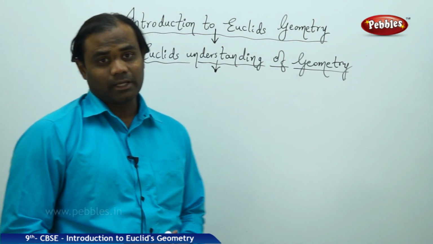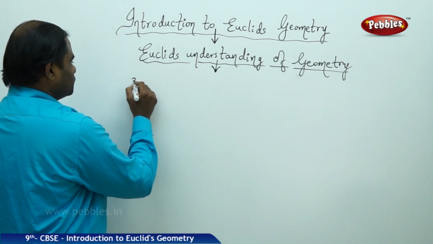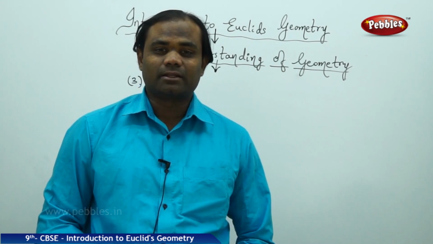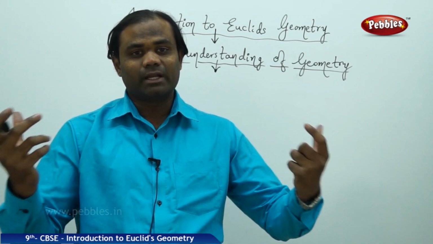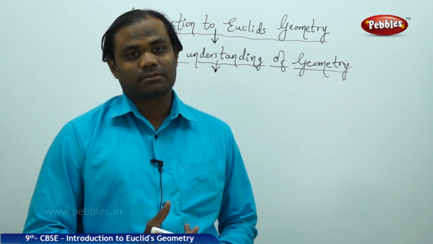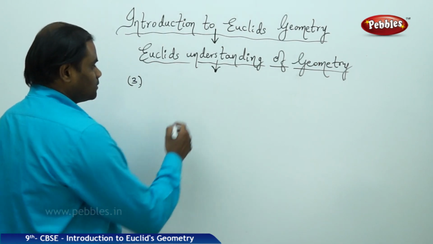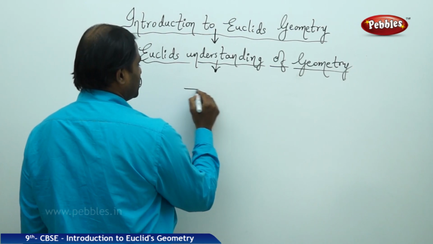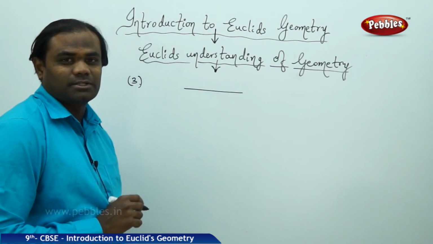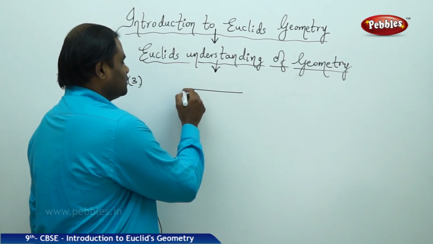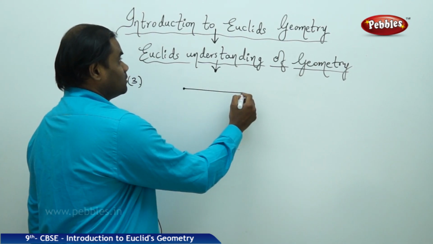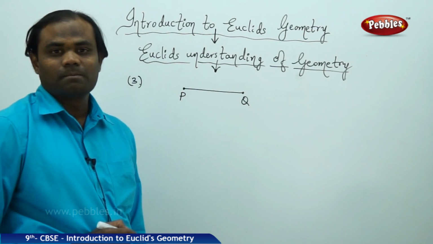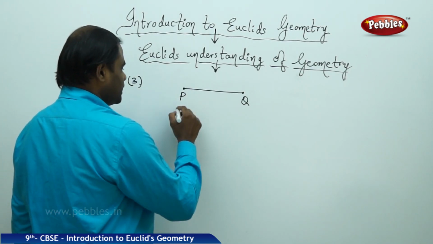Now, the third exploration of Euclid in reference to geometry is that the two ends of a line are points. This has been the great invention during those times. Imagine I take a line L, the end points of the line are points. Say I take P and Q. Euclid says the end points